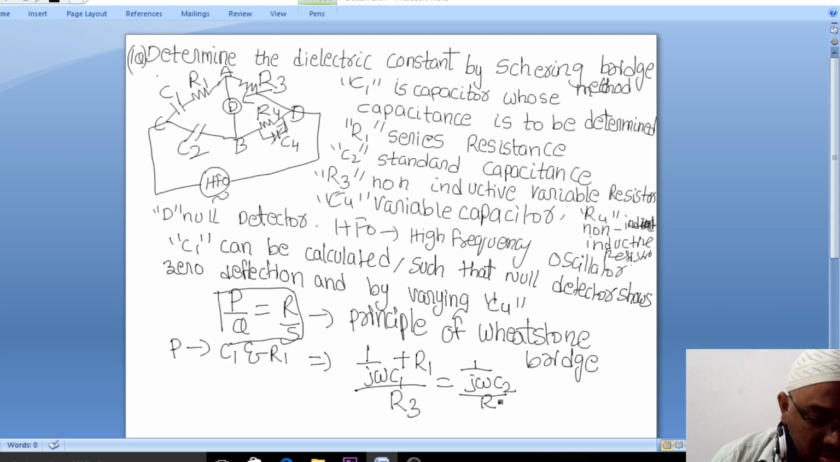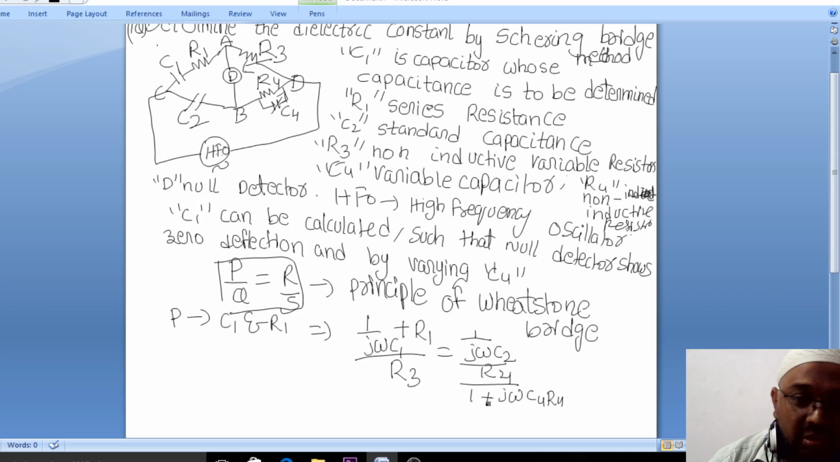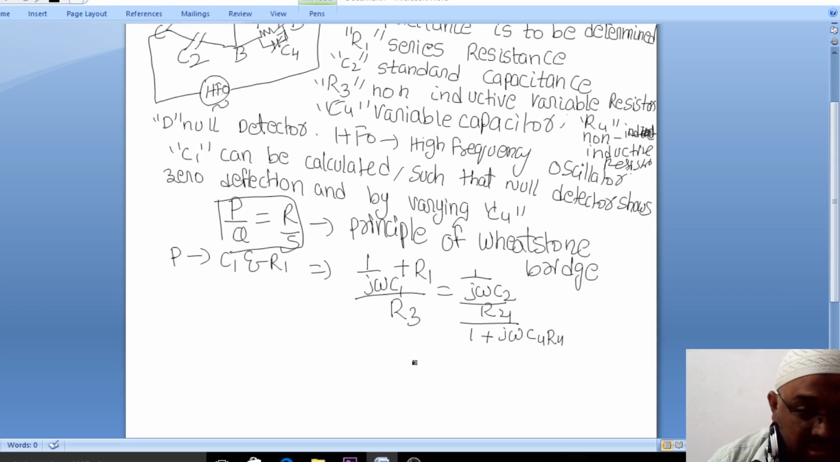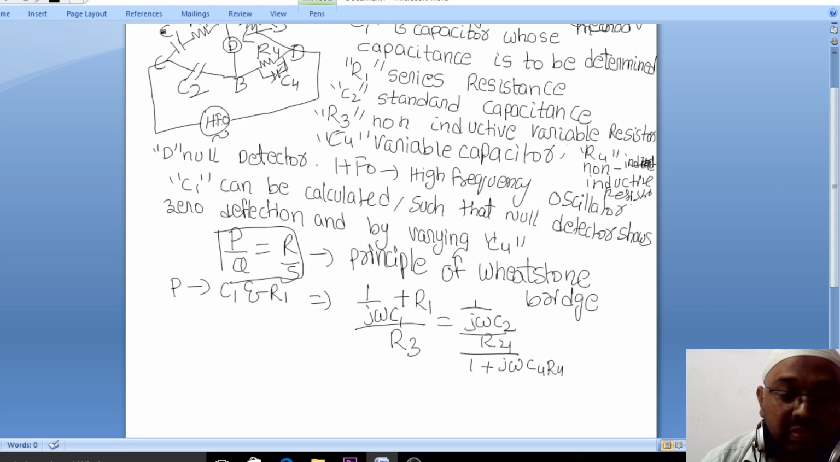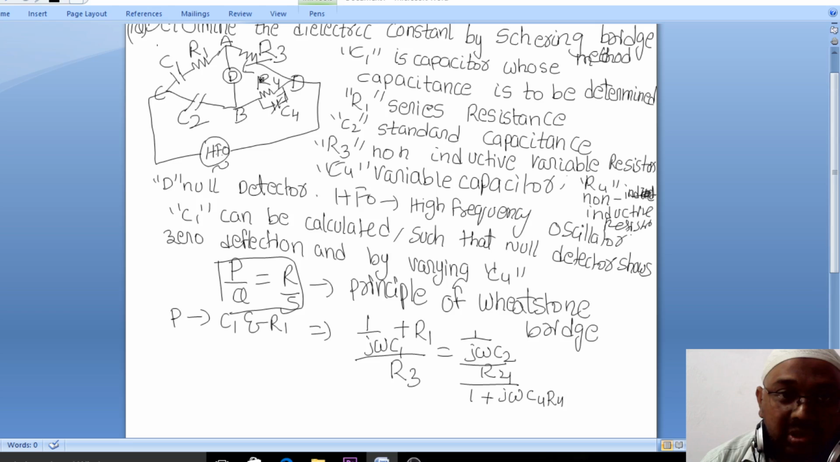R4 by 1 plus jωC4, since it is in parallel. When it is in parallel, you write it like this: R4 divided by 1 plus jωC4R4. This is the thing you need to remember whenever a combination of a resistor and a capacitor is there, as opposed to a simple capacitor.